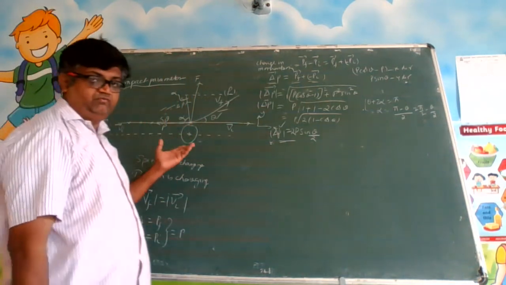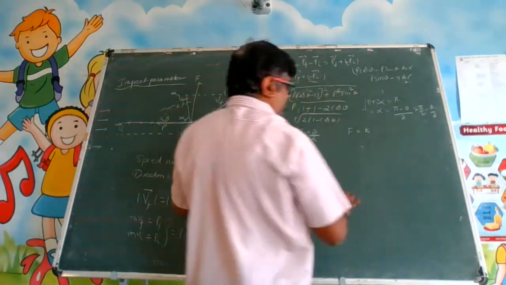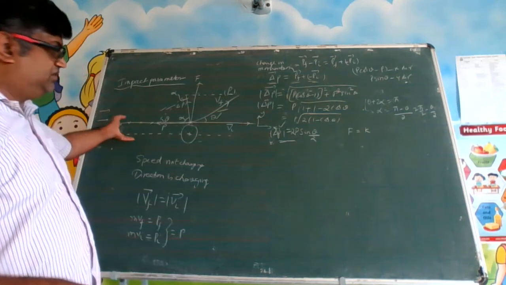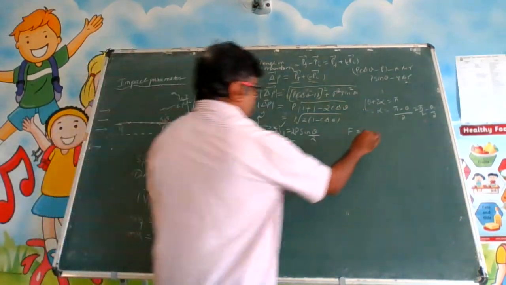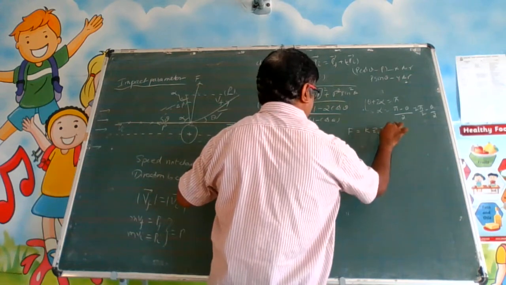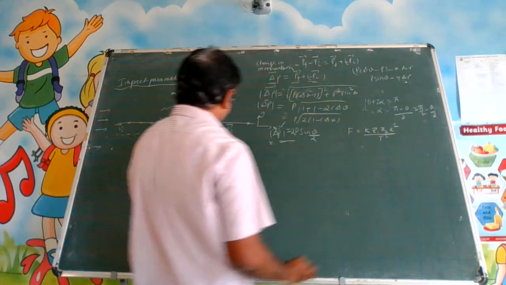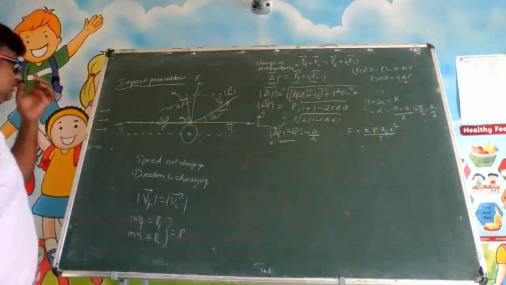We know that it is the electrostatic force. F is equal to K Q1 Q2 by R square. The general way of writing this is Z1 E Z2 E, so this will be Z1 Z2 E square by R square, where R is whatever the distance is.